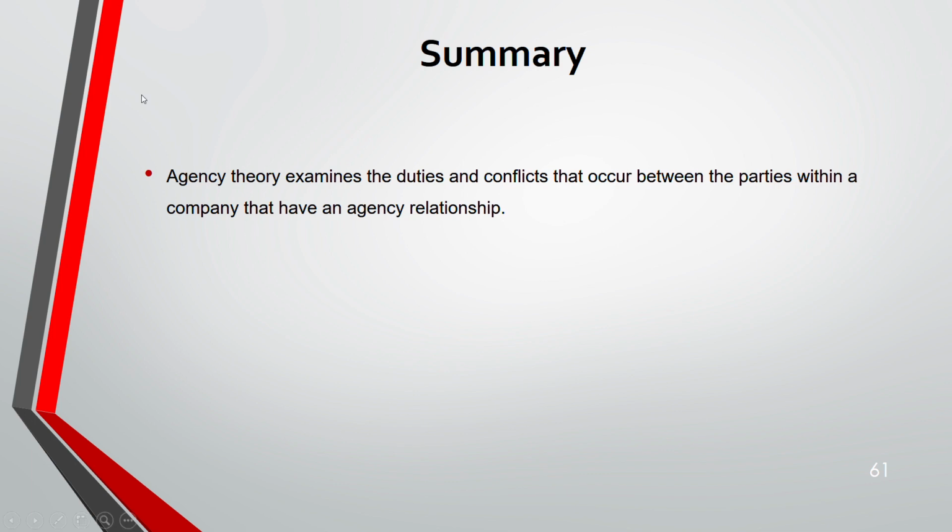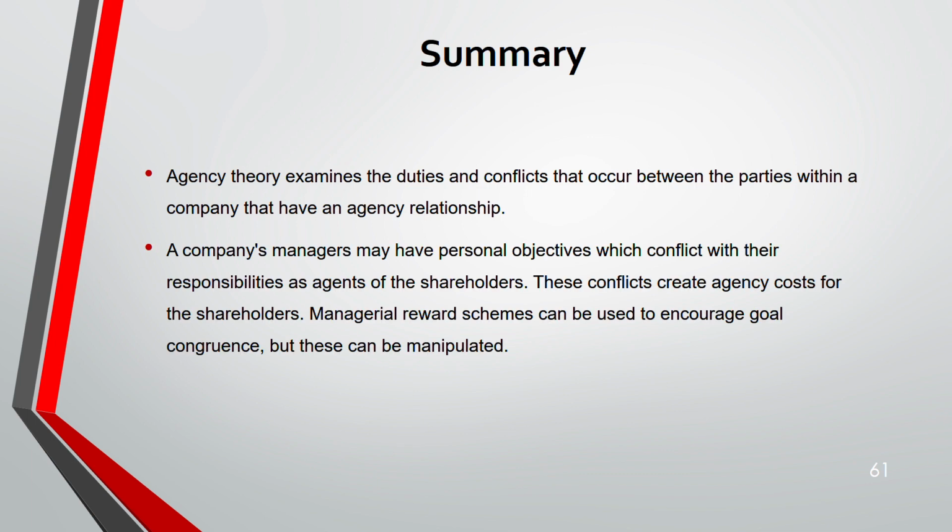Then agency theory examines the duties and conflicts that occur between parties within a company that has an agency relationship. Remember, if the parties do not have an agency relationship, agency theory does not apply. Then, company managers may have personal objectives different to the shareholders'. If so, a conflict arises.